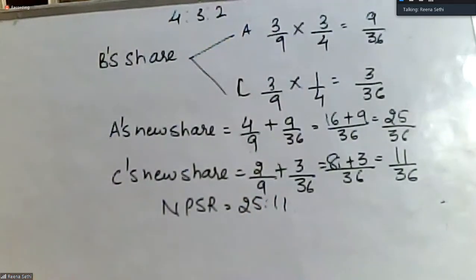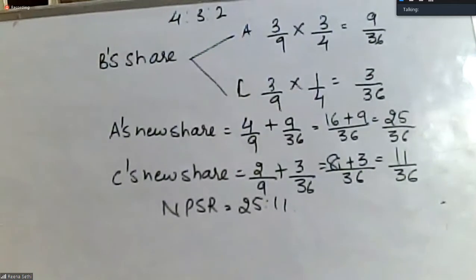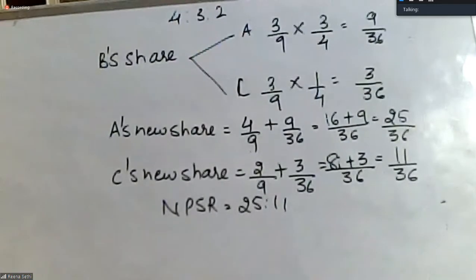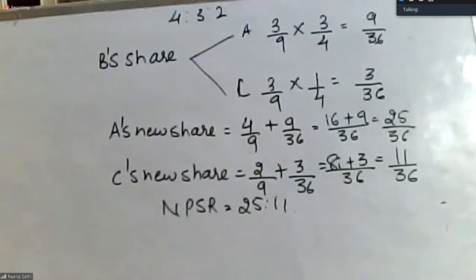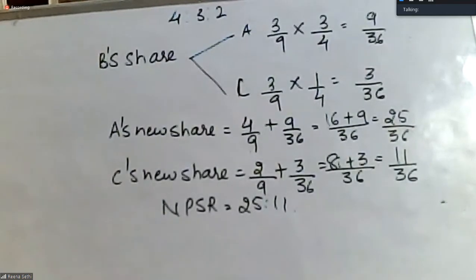Now in the D part, the whole of the... yes, Ishanjali, I'm not getting what you are asking. 25:11 is correct.